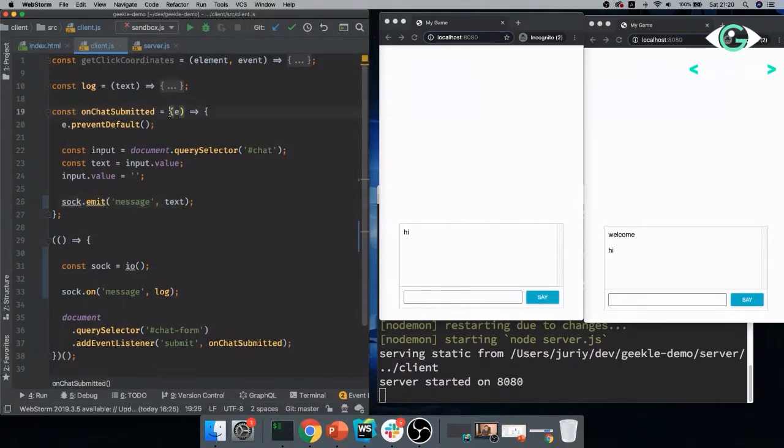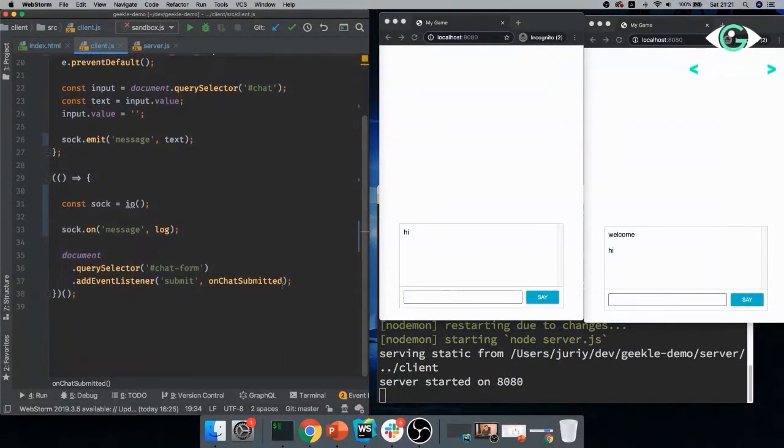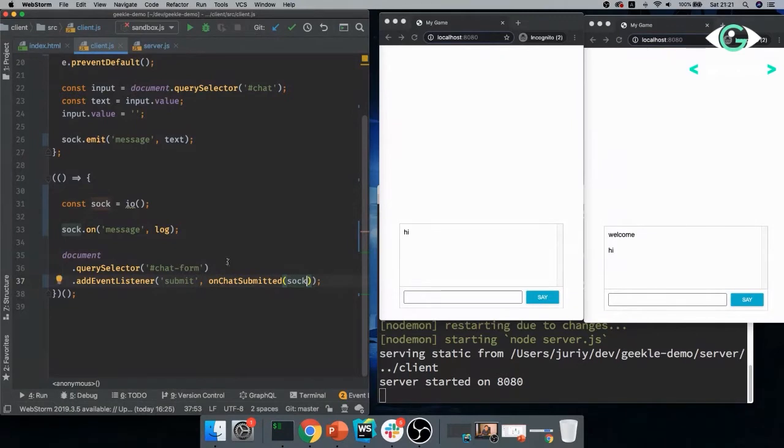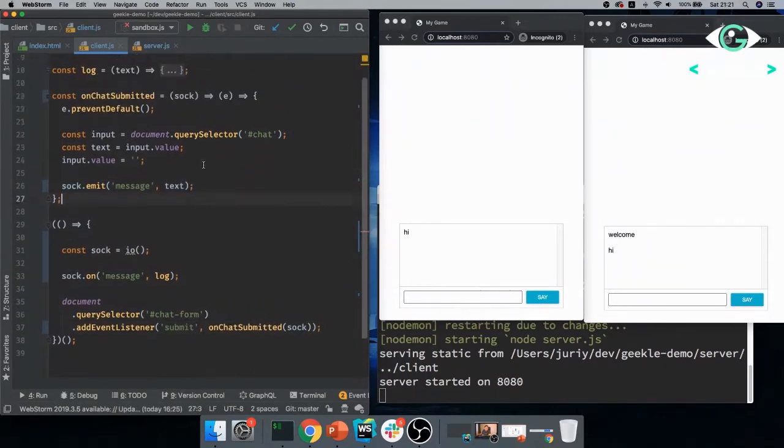So my event listener currently doesn't have access to this sock object, so I'll very quickly wrap it in the other function. This way, I'll pass it down to the event listener. So just make sure that everything here works correctly, right? Now the client will also be sending messages to the server.